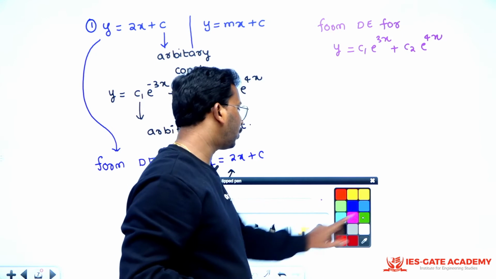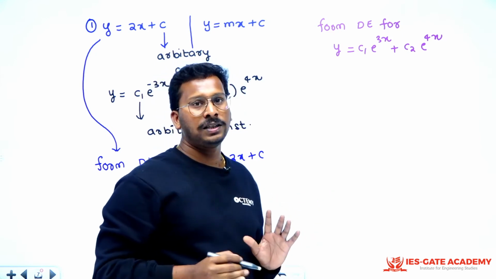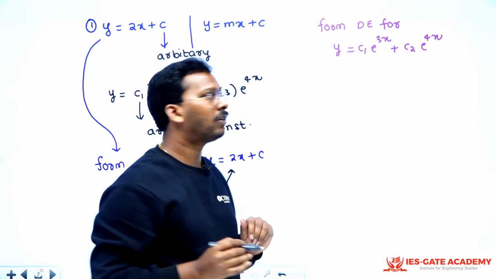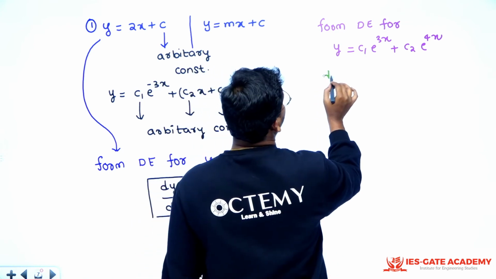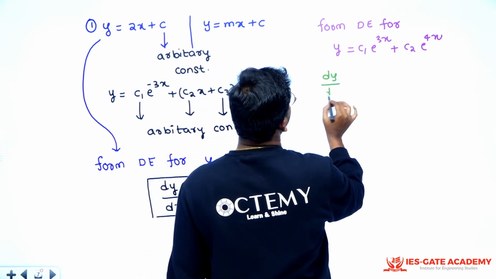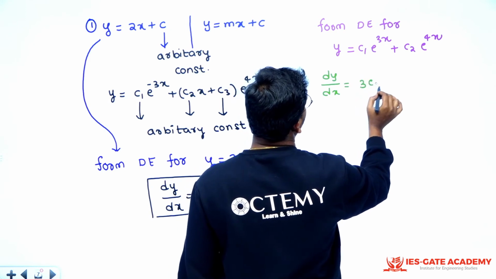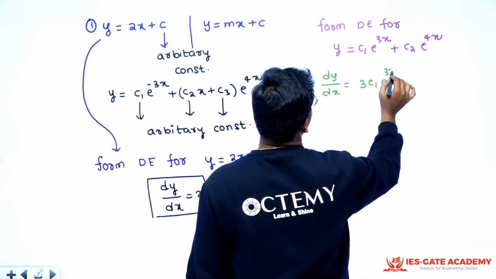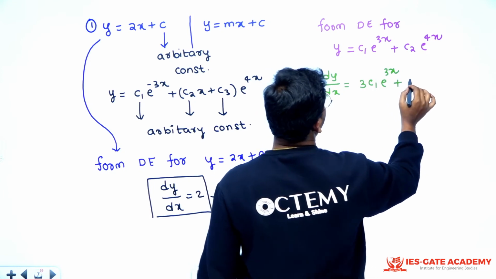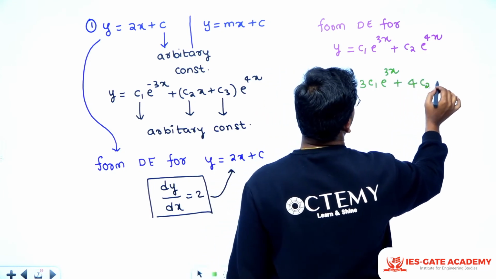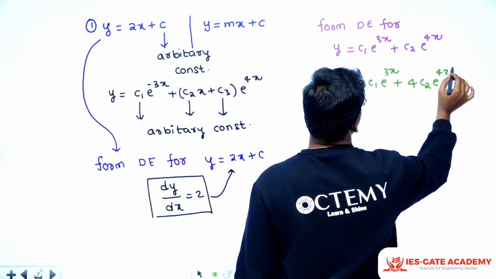So here also what you have to do, we have to eliminate c1 and c2 because c1 and c2 are arbitrary constants. So let us eliminate them. So if you do dy by dx, see, what will you get? You will get it as 3c1 into e power 3x plus 4c2 into e power 4x, right?